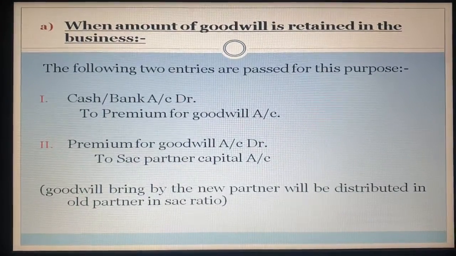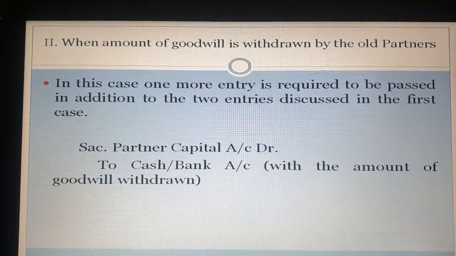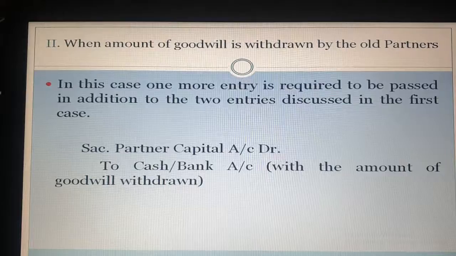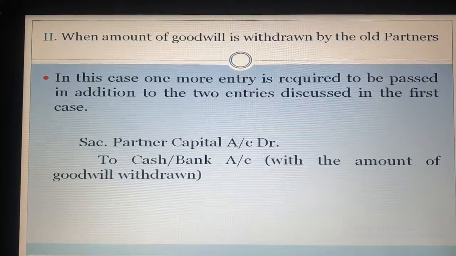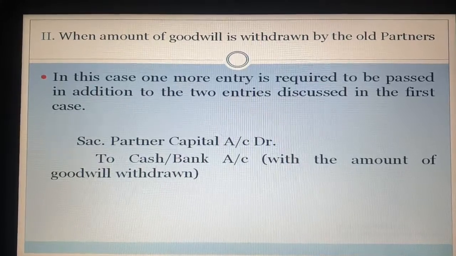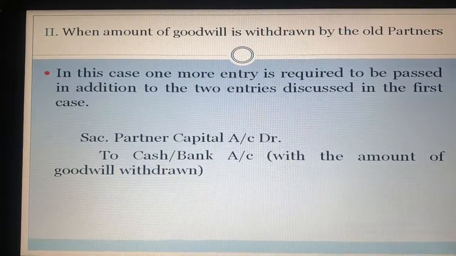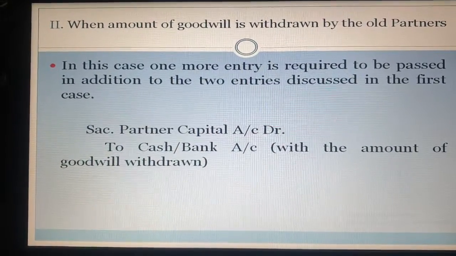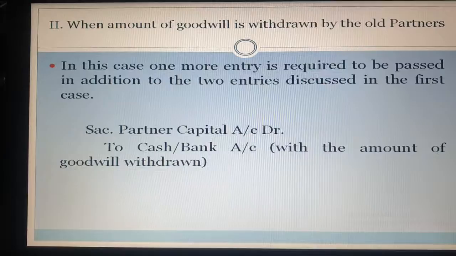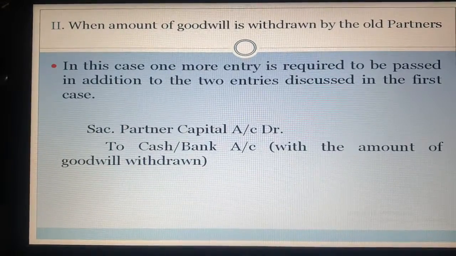Now case number two, when the amount of goodwill is withdrawn by the old partners. In this case, one more entry is required to be passed in addition to the two entries discussed in the first case. Whenever the goodwill is withdrawn by the old partners, in addition to the two entries we already discussed in the last slide, we have to pass one more entry.